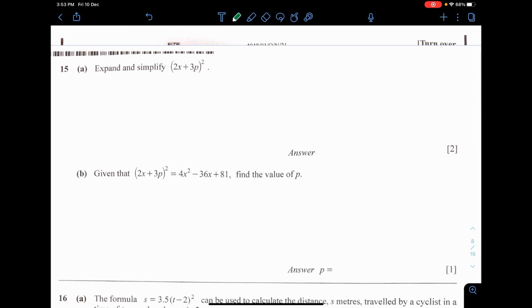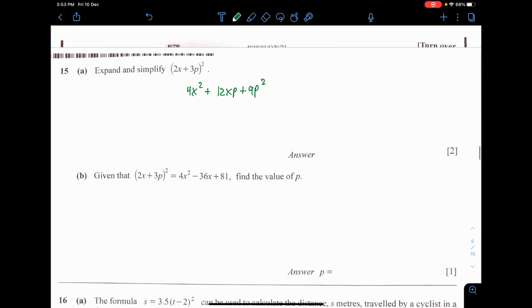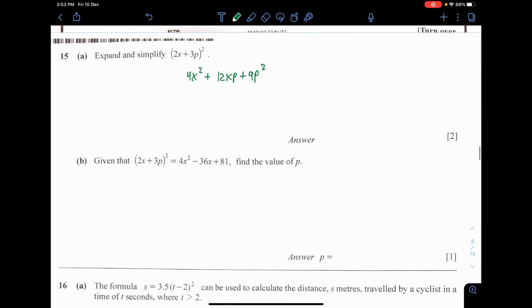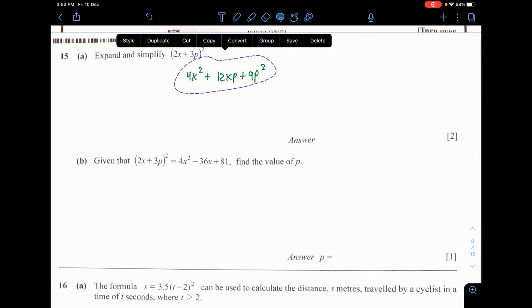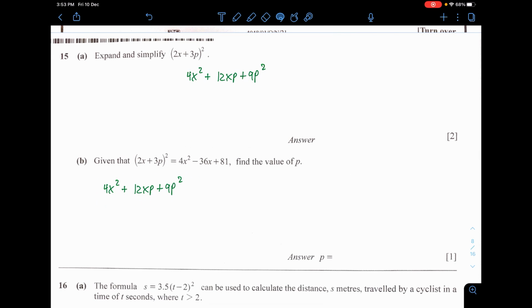Next question. Well, this is easy. I just expand. Done. Next one, given that this, find the value of p. This is actually part of the answer from A. I'll just duplicate it here, like this.